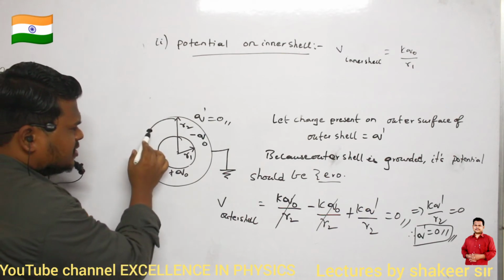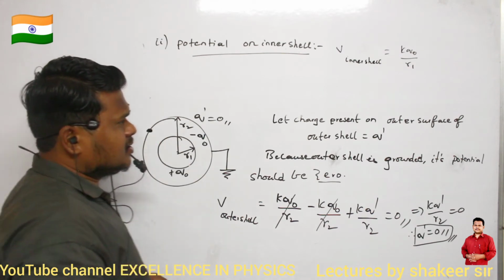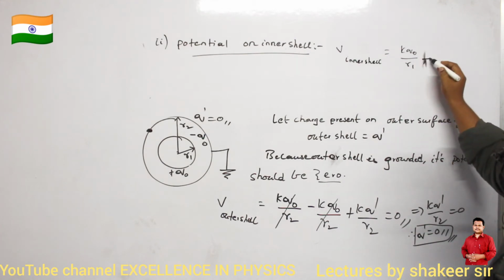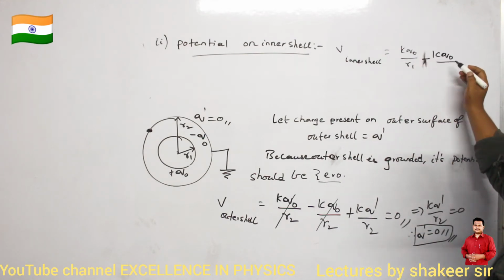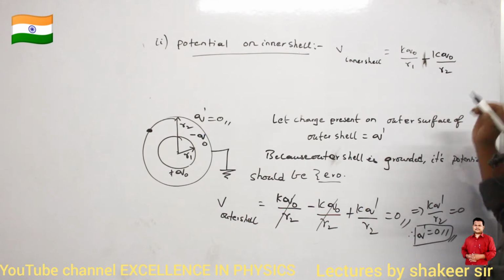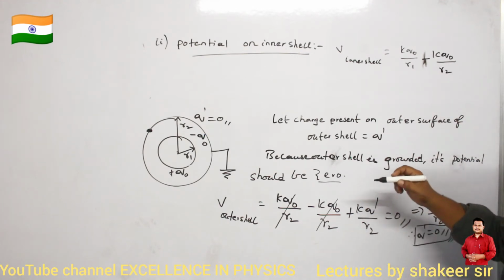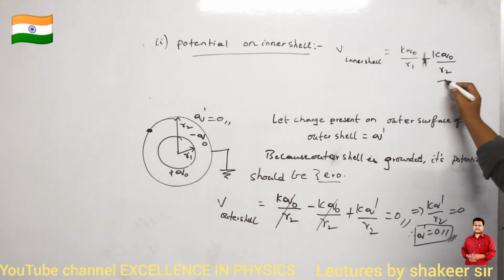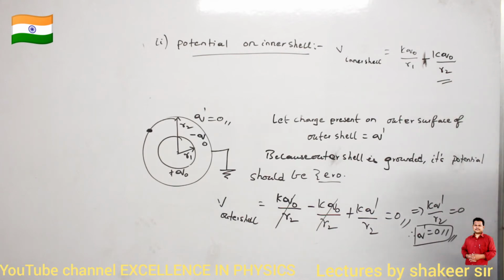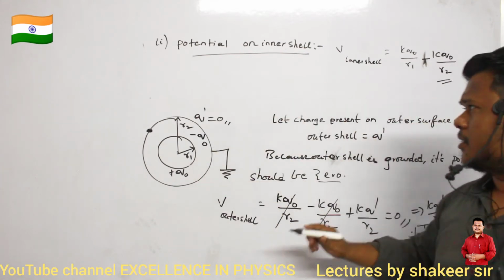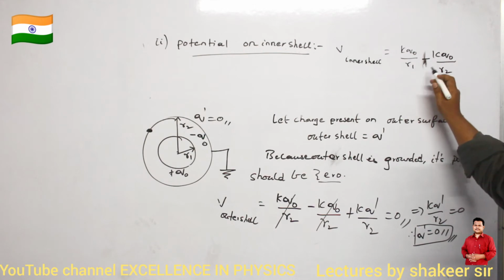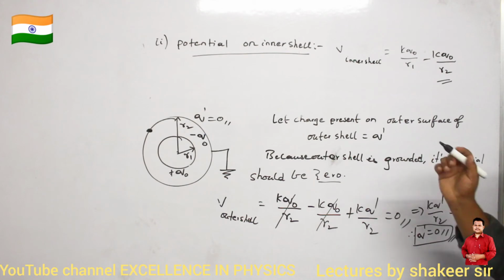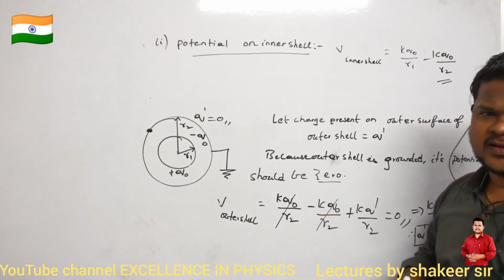So what is the potential on the inner surface of this bigger shell? It is minus K Q naught divided by its radius, which is R2. So throughout this volume, because of the outer shell, the potential is minus k q naught divided by R2. And the potential due to the smaller shell, which we have already written, is k q naught divided by R1. Just add these two, and that will be the total potential on the inner shell.